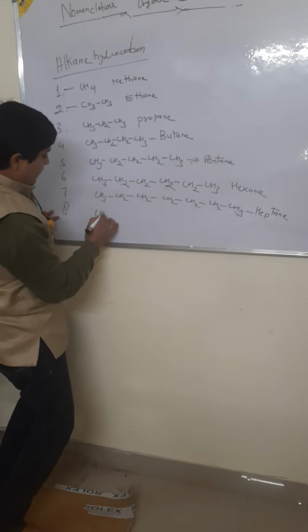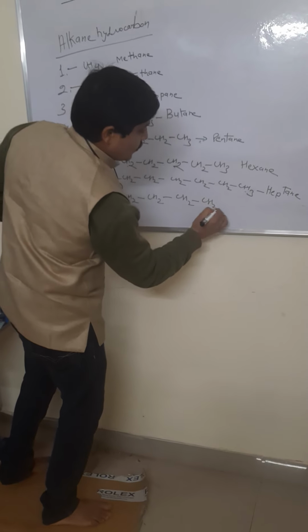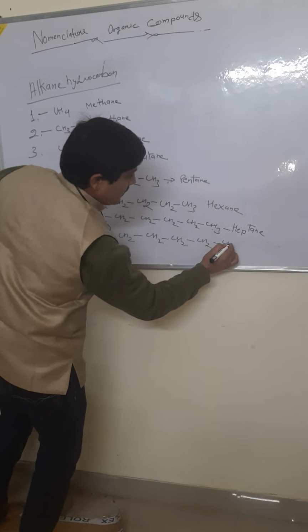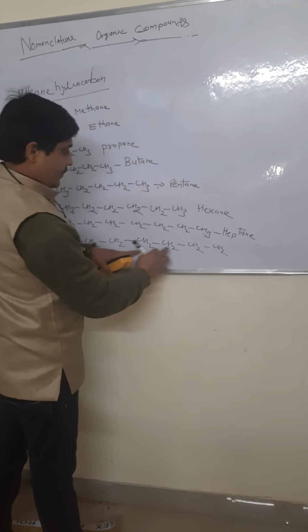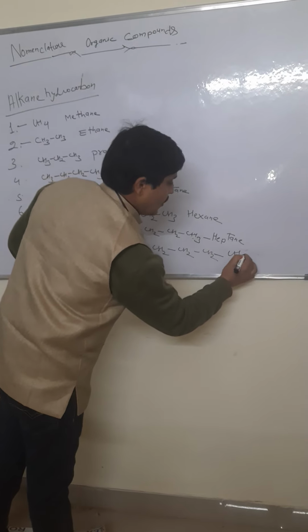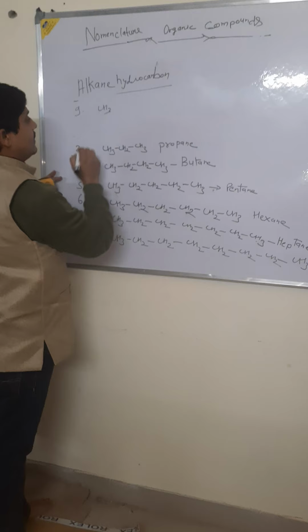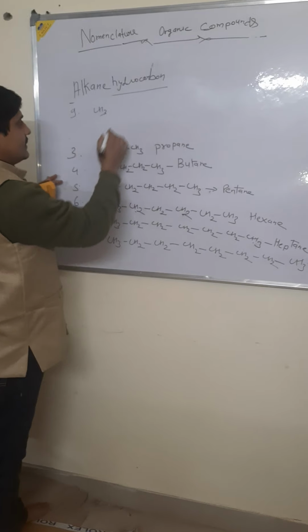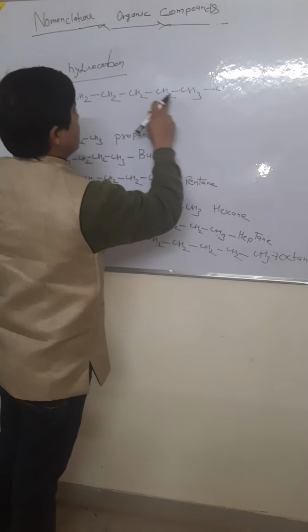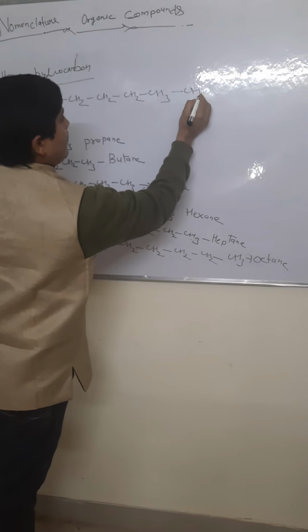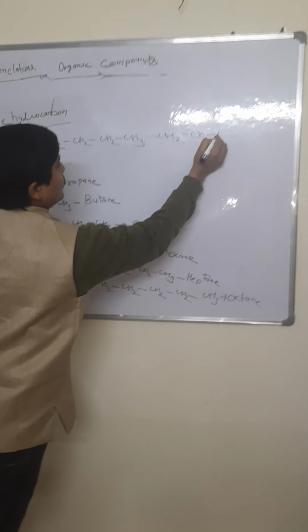Octane: CH3, CH2, CH2, CH2, CH2, CH2, CH2 and CH3.